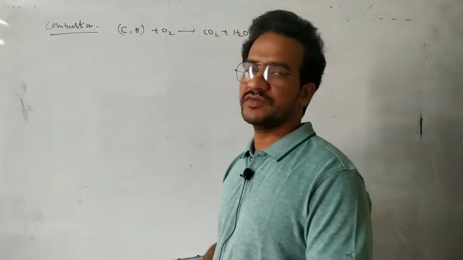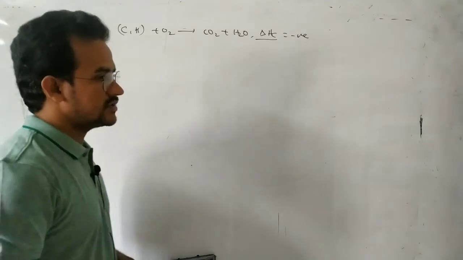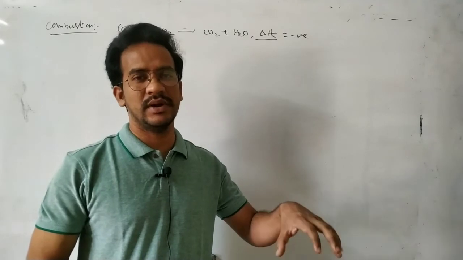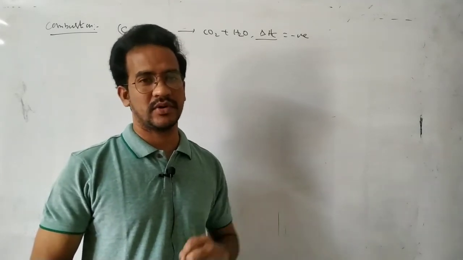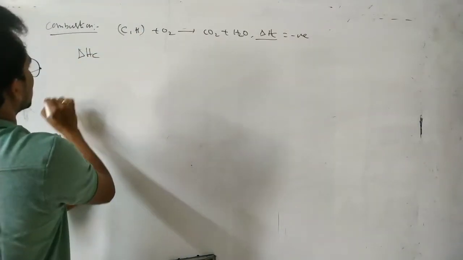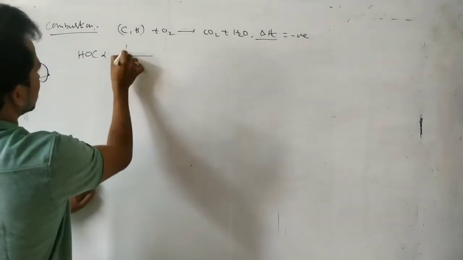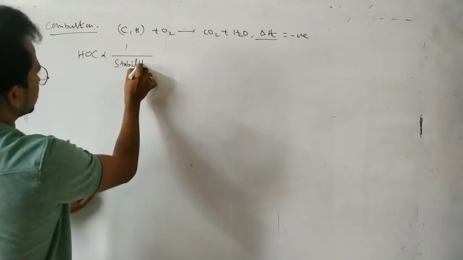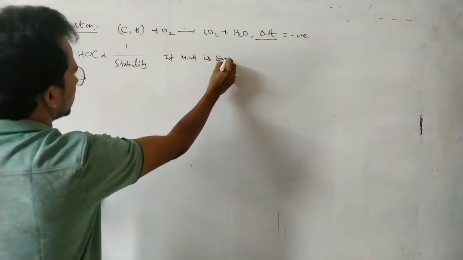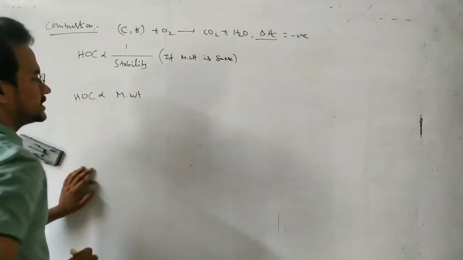Now again in this case, which compounds have higher heat of combustion? Let us apply it for the alkenes only, because here we can discuss the stability of the alkenes by hyperconjugation. Heat of combustion, delta Hc, is inversely proportional to stability if molecular weight is same, or heat of combustion is directly proportional to molecular weight.